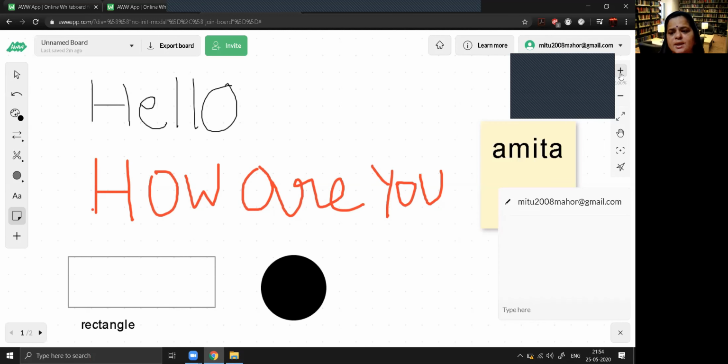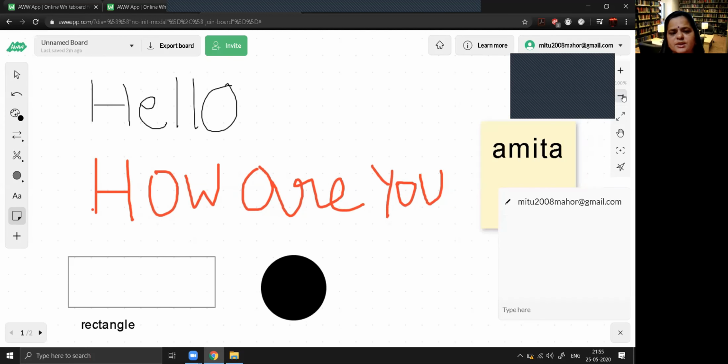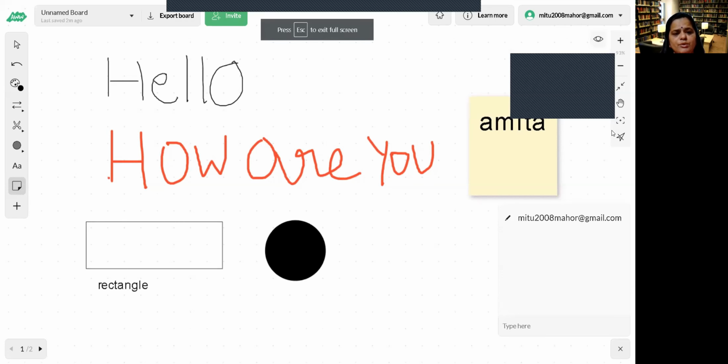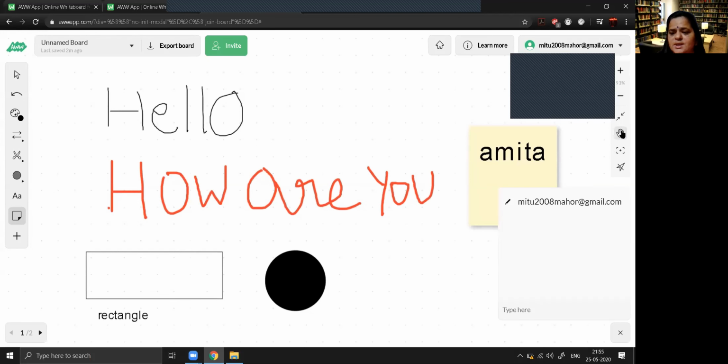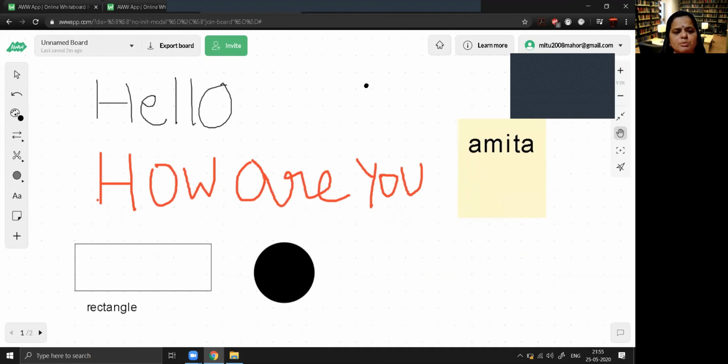Now, there are few more icons here. This is a plus icon, like if you click on this, it will zoom your text, whatever you have written on board. If you click on this minus, it will reduce the size. Suppose if you want to make your board on a full screen, you can click on this. And if you want to exit from full screen, please press escape button. This is for, suppose if you want to move the content, whatever you have written on the board, then you can use this particular icon.